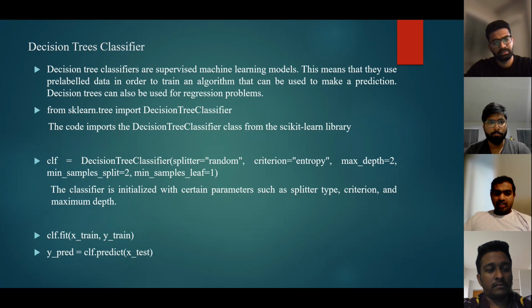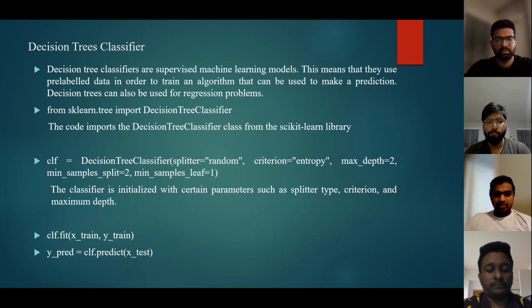The decision tree classifier is imported from scikit-learn, and then an instance of the classifier is created with specific hyperparameters such as splitter, criterion, max depth, min samples split, and min samples leaf. This code imports the decision tree classifier from the scikit-learn library, and the classifier is initialized with certain parameters such as splitter type, criterion, and max depth.